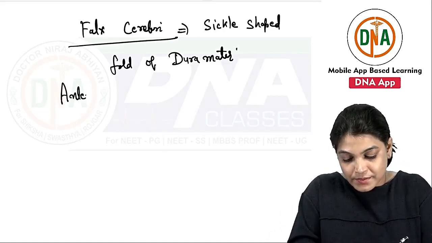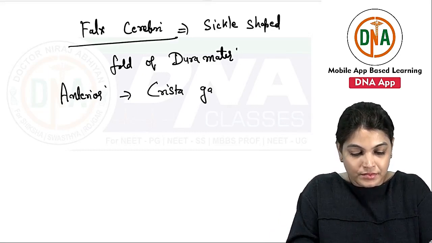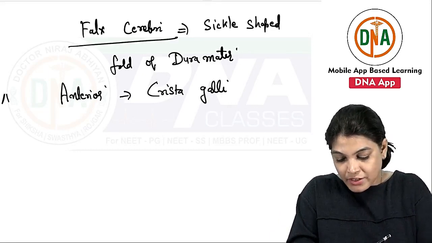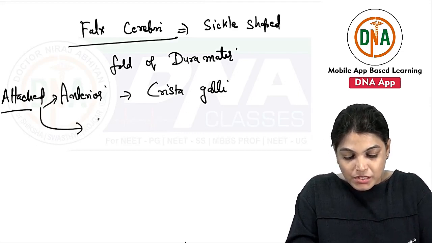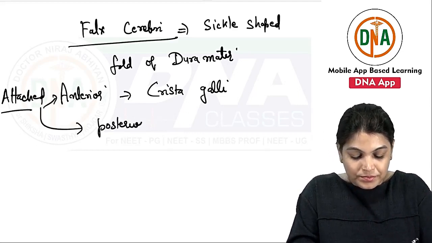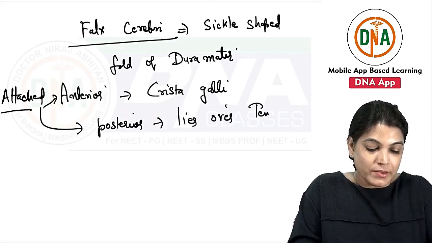Anterior attachment is crista galli. This is about the attached border, and posteriorly it gets attached to the tentorium cerebelli.